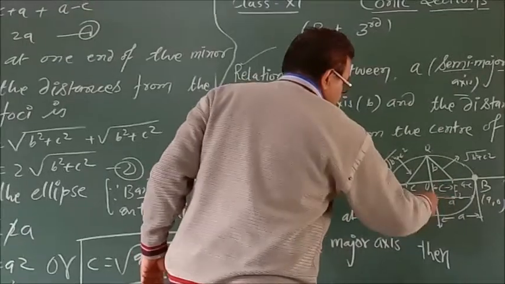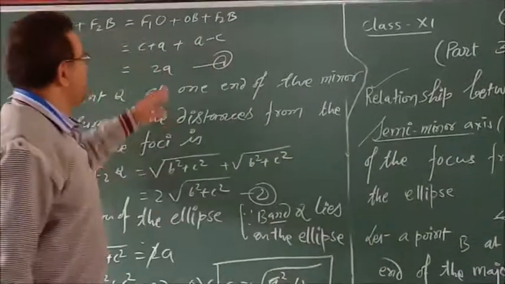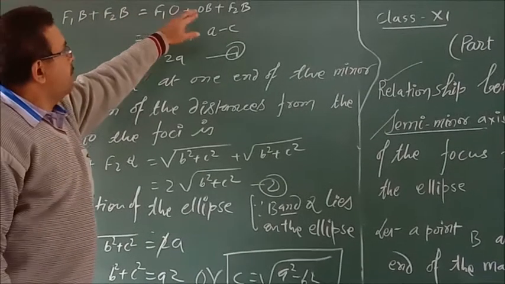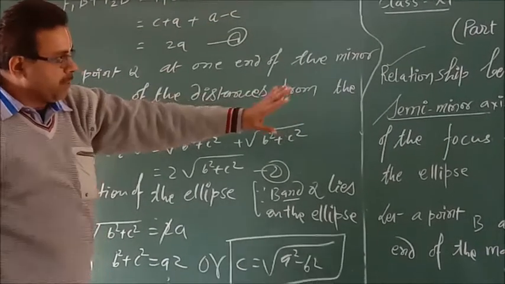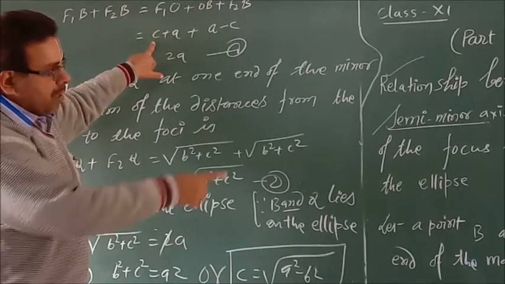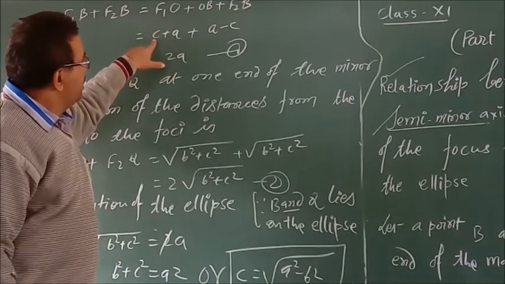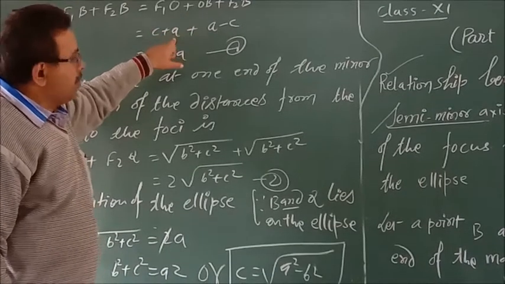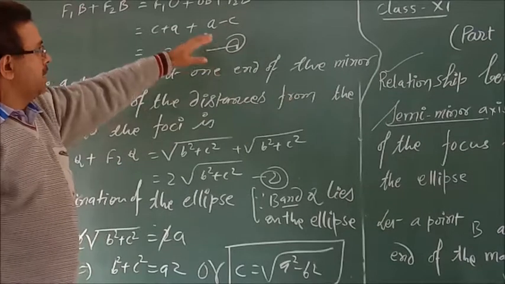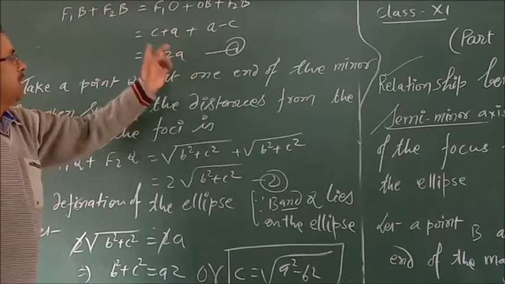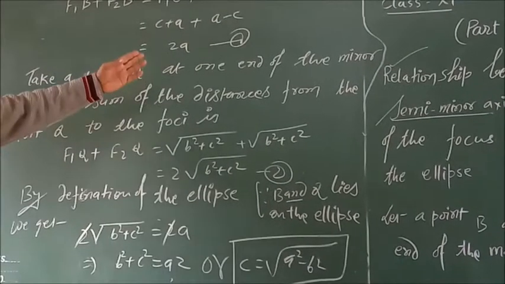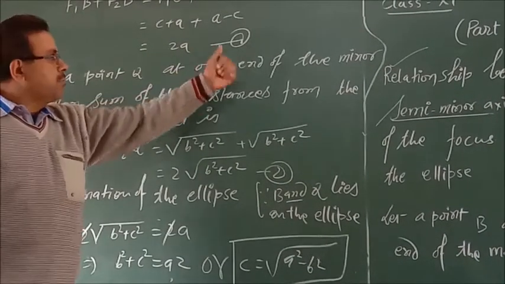Then F1B = F1O + OB, and F1B + F2B = F1O + OB + F2B. Adding in the figure there and putting the value of F1O, it is equal to आपका c, and the value of OB is equal to a and F2B is equal to a − c. So c will be cancelled to each other and we have the value of F1B + F2B is equal to 2a, taking this as equation first.